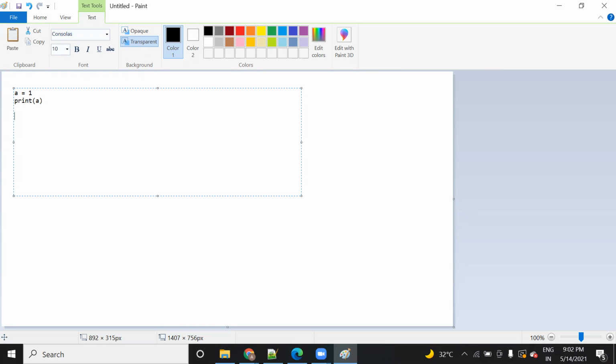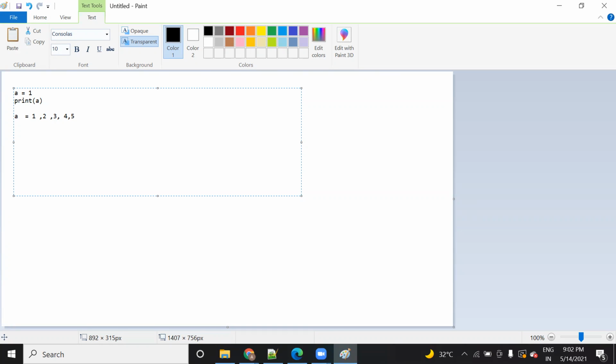But suppose the requirement is that you want to save multiple data at a time, then how can you do that? With the help of an array we can do that. Suppose you want to save data like 1, 2, 3, 4, 5 or many more, so how can you save it? In Python you can save it with the help of a list.